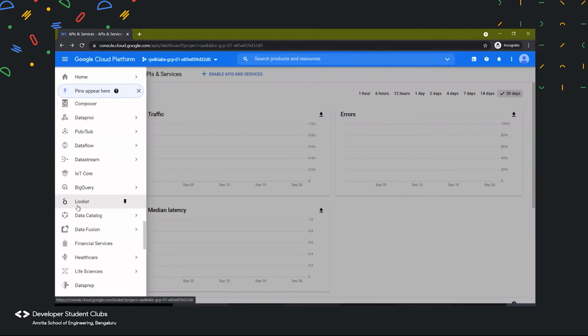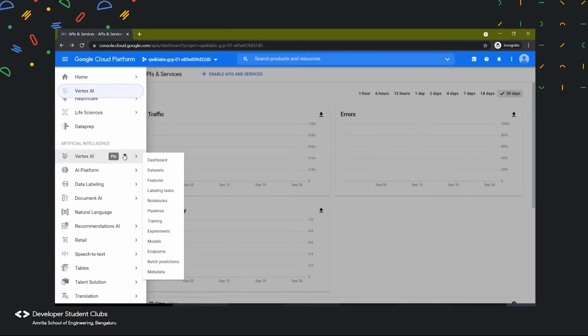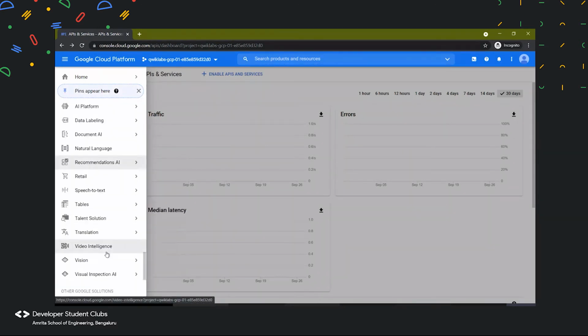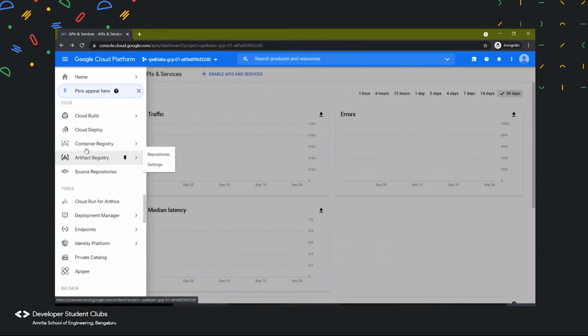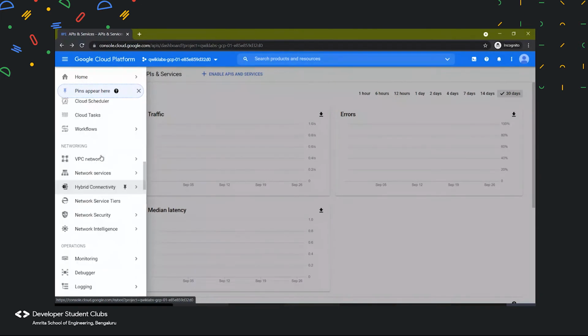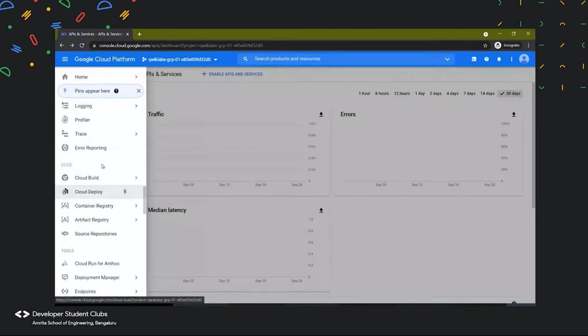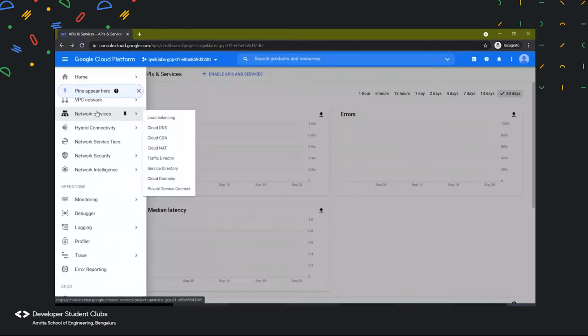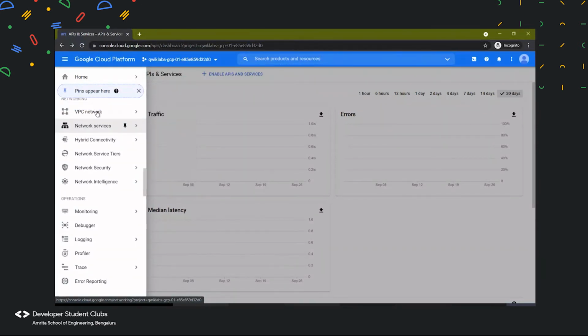Then the machine learning part also comes in, where we have to predict what the data might be in the future, and train on the previous data we already have. All this can be done using the AI section, where we have Vertex AI, and inside it we can directly give access to the VM instance. In the VM, we can select which CPU and which GPU we want, and machine learning is usually heavy on GPU, so we can specify which GPU we want. In each lab, whenever you start, you will have to create a VM instance, that's for sure.